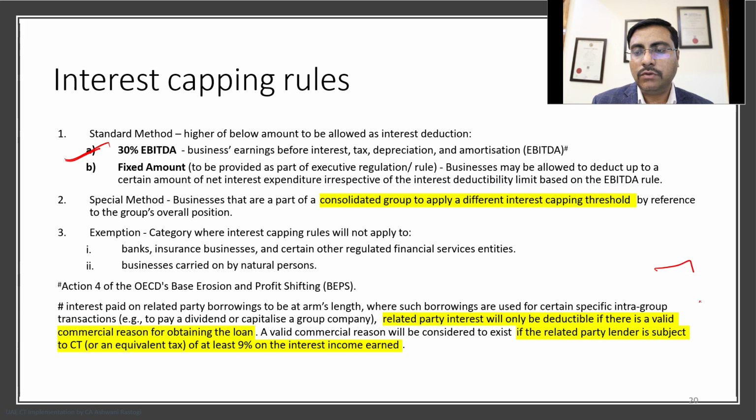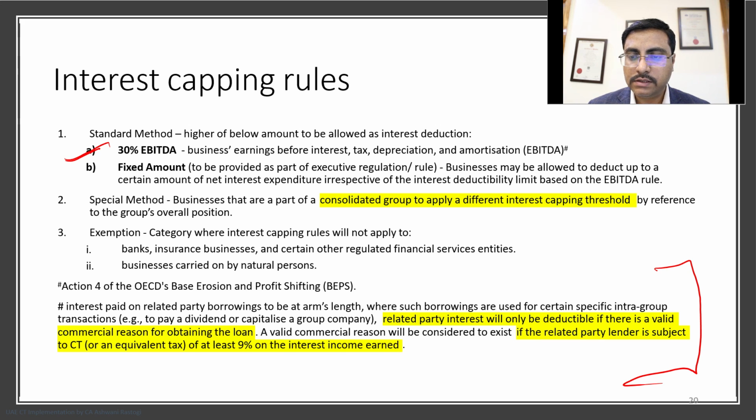There is a capping of 30% of EBITDA for allowing the interest. But in case you are making an interest payment to a related party, Action Plan 4 of the BEPS OECD model convention says that interest paid to a related party will be deductible only if there is valid commercial substance for obtaining the loan.